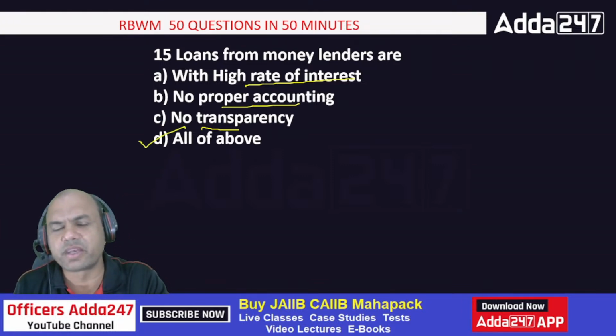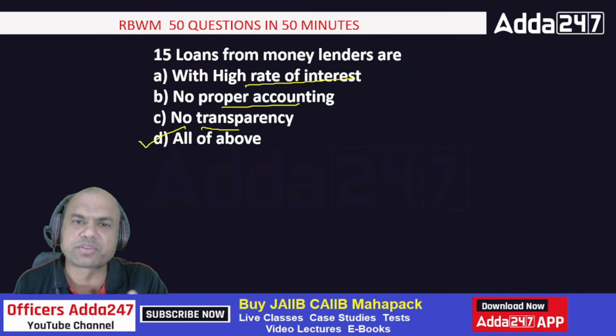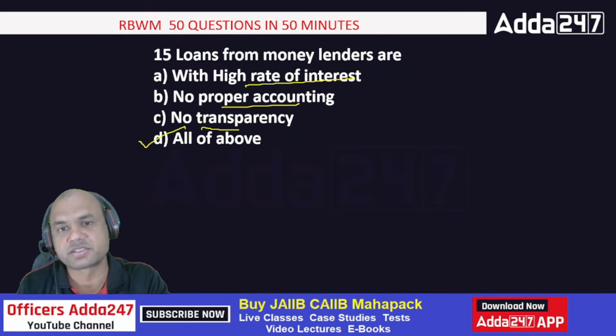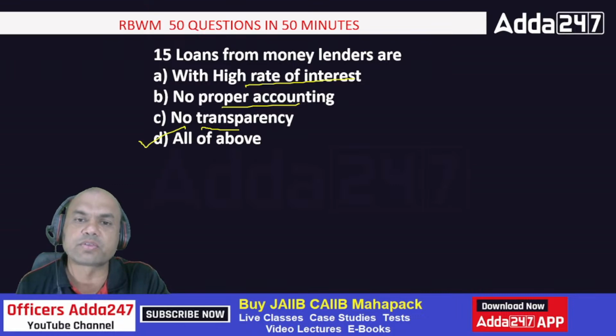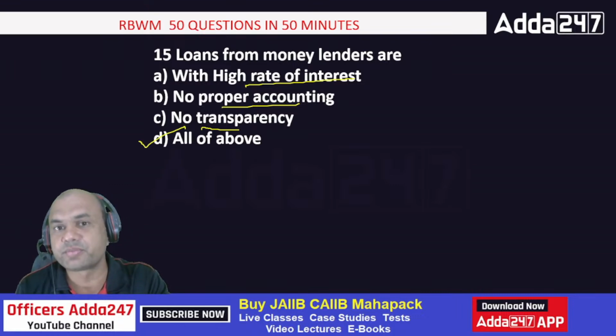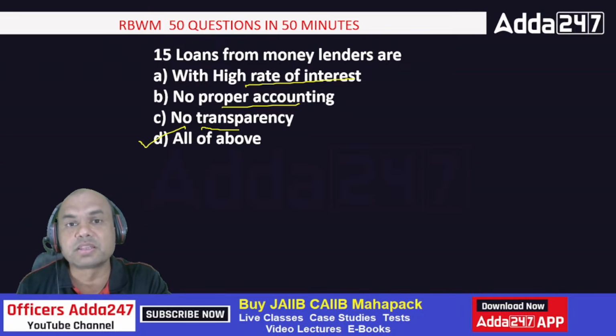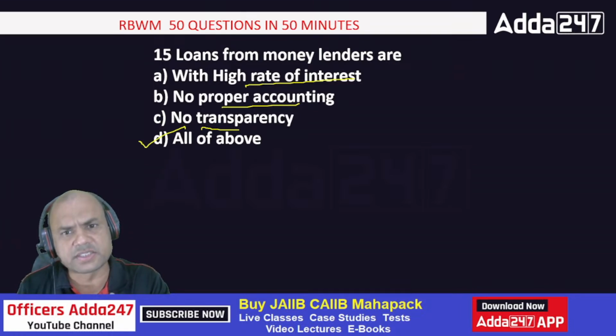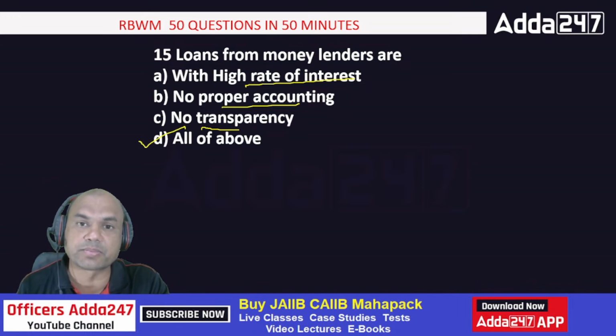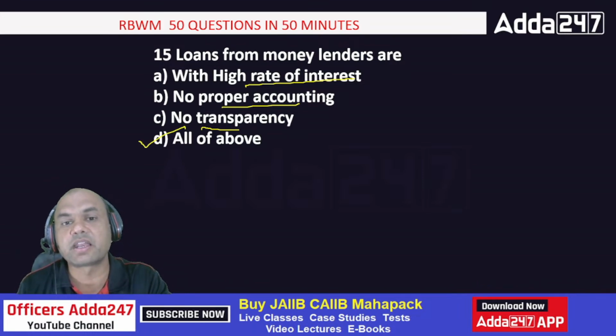Money lenders are very serious. Lending at higher rates is actually a serious crime. The rate of interest for money lenders is around, I'll tell you, 5% per month. I have seen that also. Even today, even in cities, it's there. 5% per month means 12 months, 60%. Such is a high rate of interest.